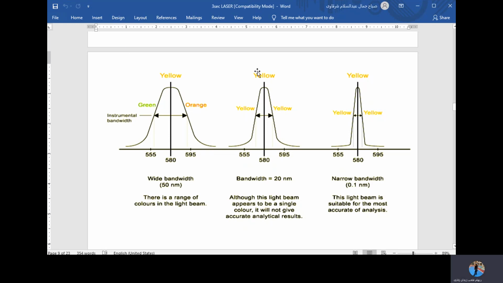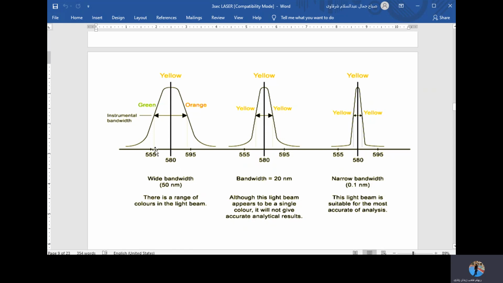So the yellow band in the middle ranges between, it's a little bit closer to 580 as you see here. So the bandwidth of this color is a little bit smaller than this one, which means that the yellow color is getting a little bit closer to its value, and the bandwidth is now 20 nanometer. And here you have what we say is monochromatic, which means that the bandwidth became very, very small, and that makes the color sharper and clearer.